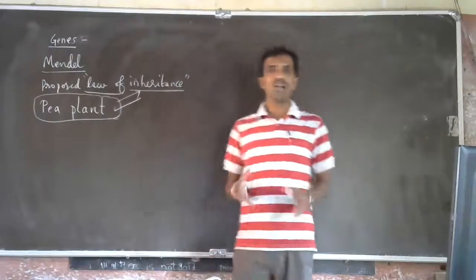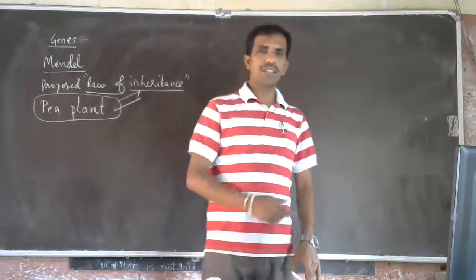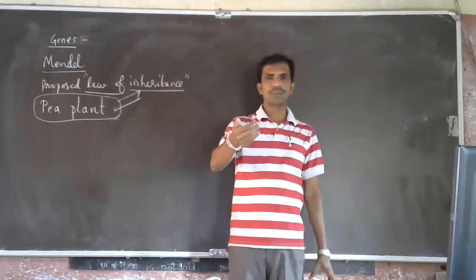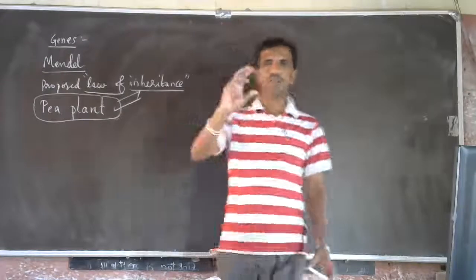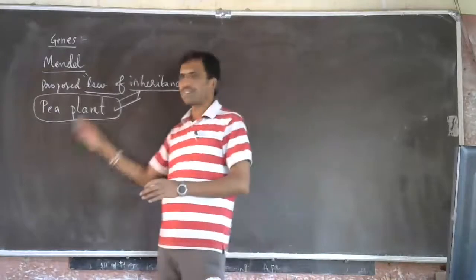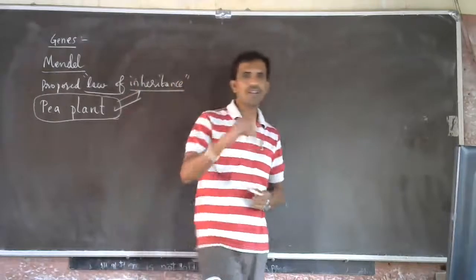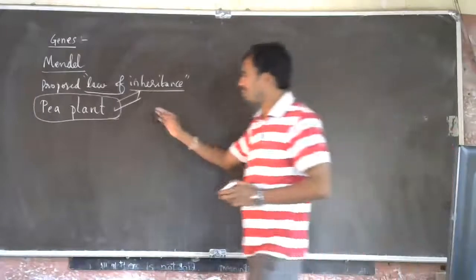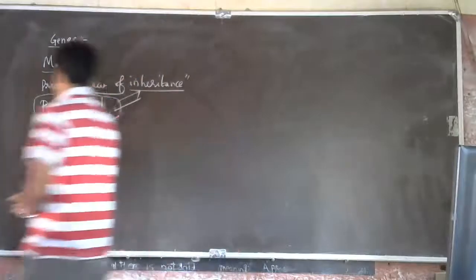He grew the pea plant in his garden and observed that generation by generation there were changes. He observed the changes in the plant and started to note them down, to record them. Why did he choose the pea plant only? He could have chosen some other plant, no? So why this plant only? Because there was a reason for that.